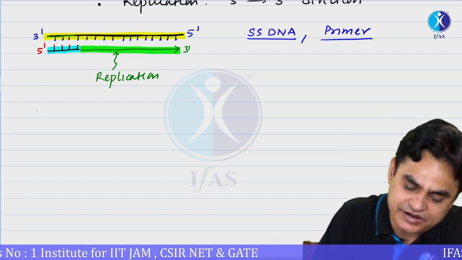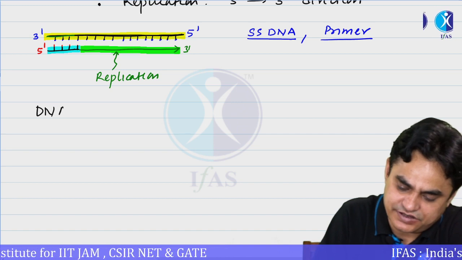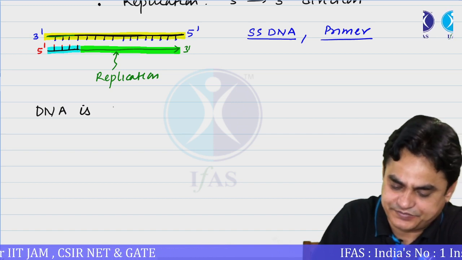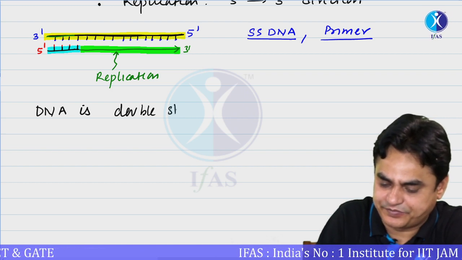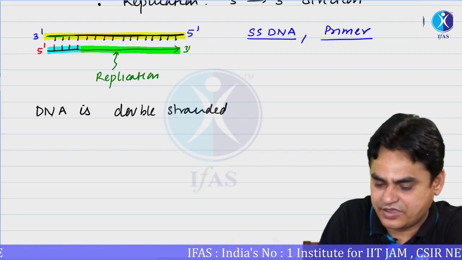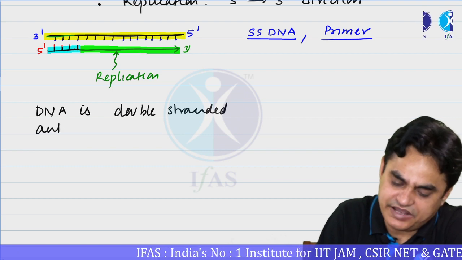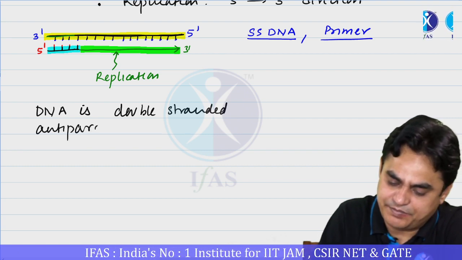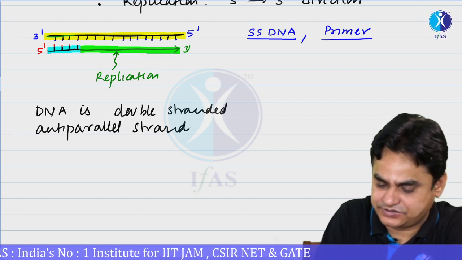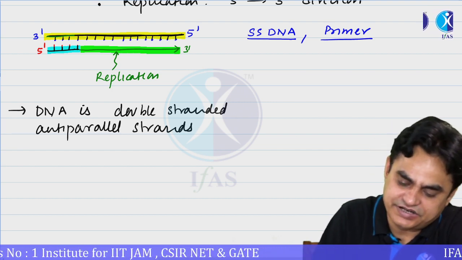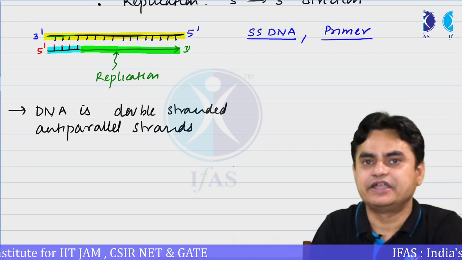That is, the DNA is double-stranded, having anti-parallel strands. DNA is double-stranded, both the strands are anti-parallel.